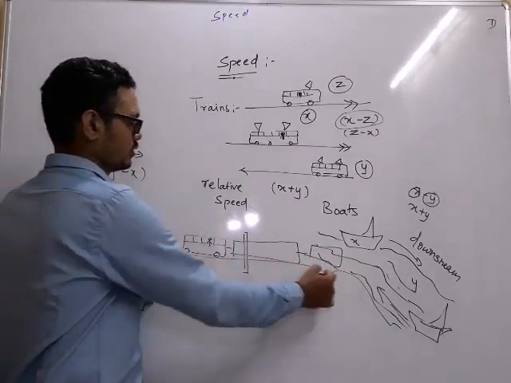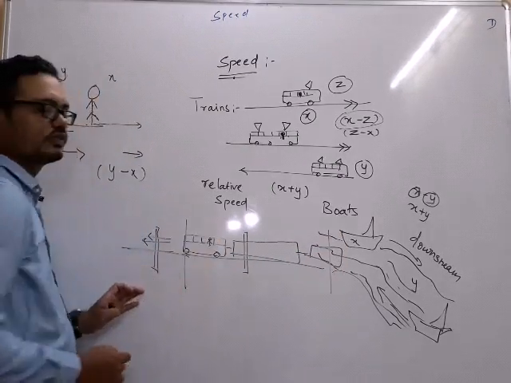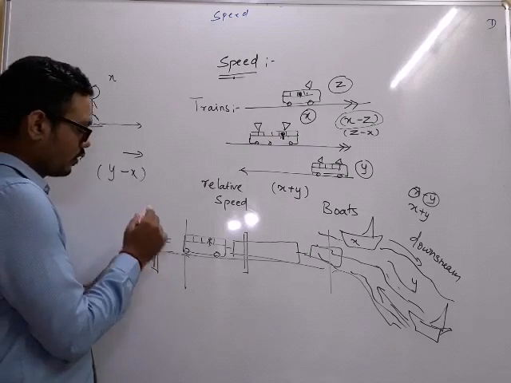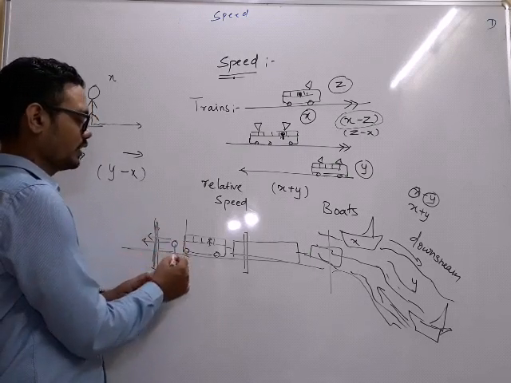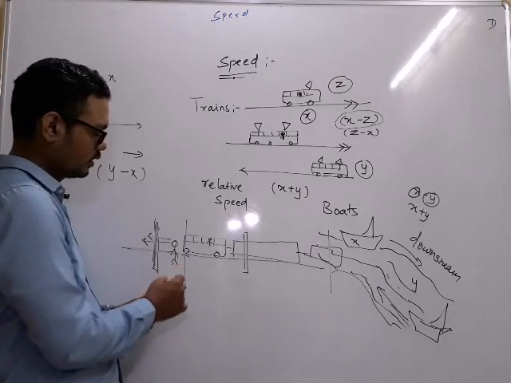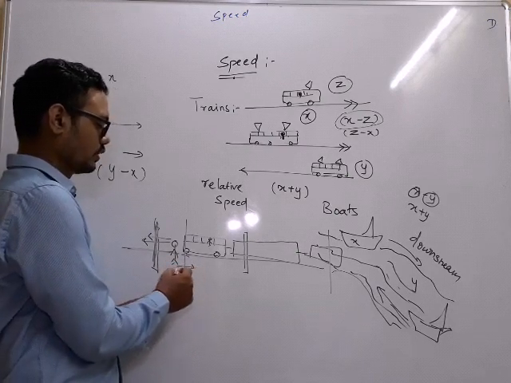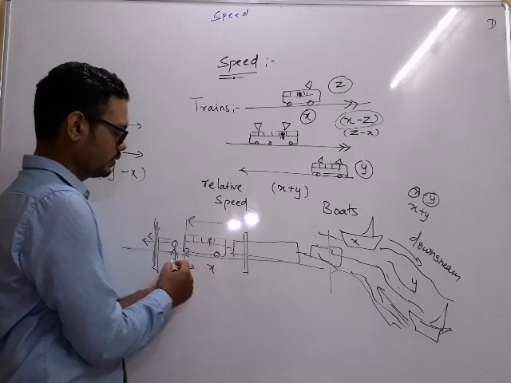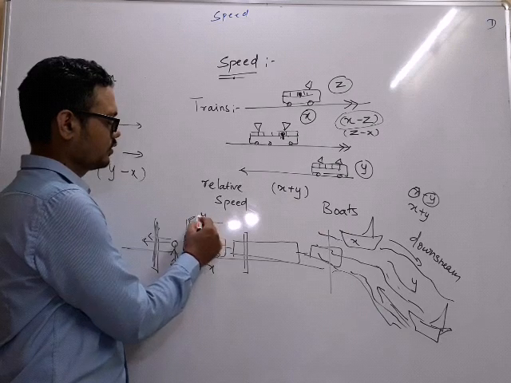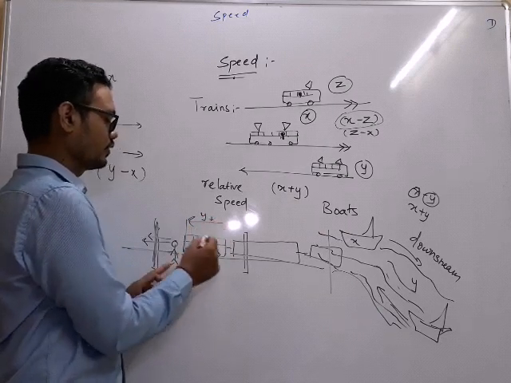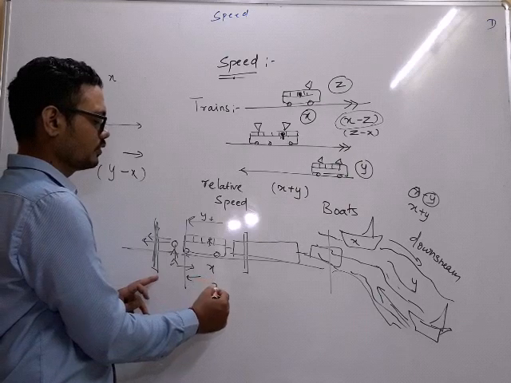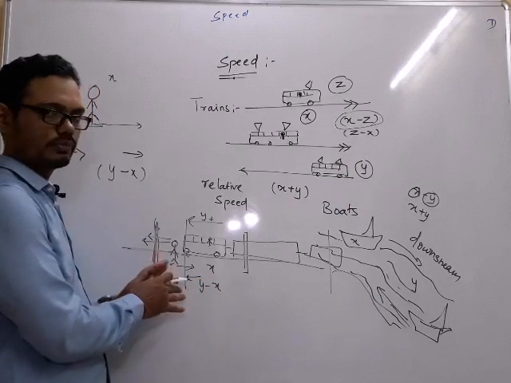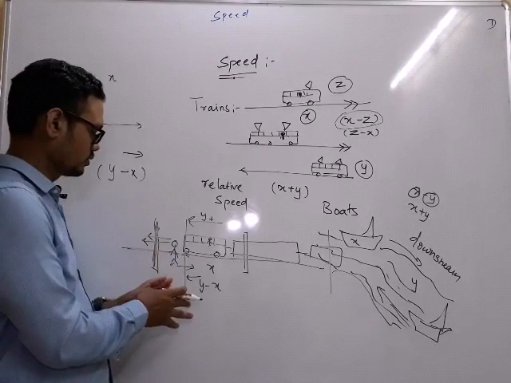This much length of the train is the distance traveled when it is crossing a pole, or when it is crossing a man standing on the platform moving in this direction. If it is moving in the opposite direction to the train, then the relative speed will be the speed of man plus the speed of train. If he is moving in the same direction, it will be the speed of train minus the speed of man. You don't have to remember it as a formula, just remember it as a logic.